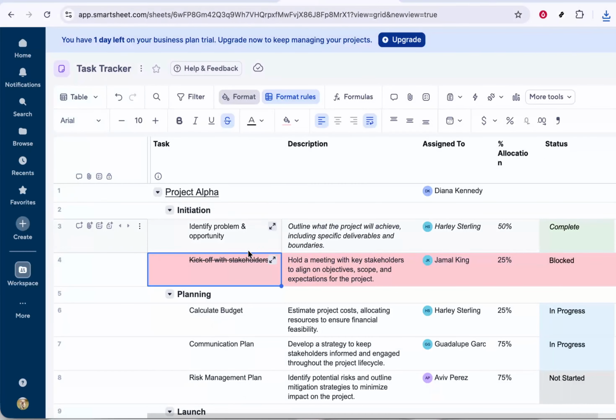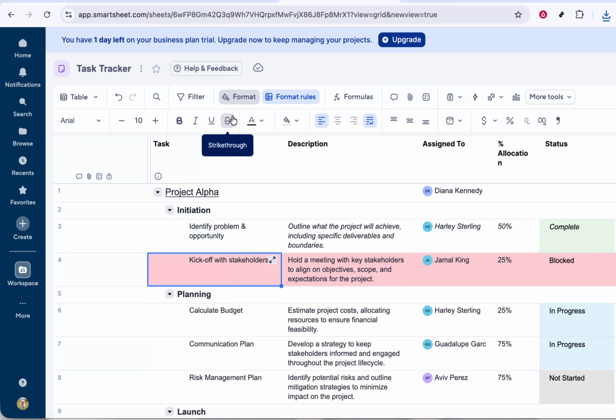In today's video, I'm going to teach you how to bold in Smartsheet. Whether you're organizing a project, tracking tasks, or building a simple list, using bold text is a great way to make important information stand out. It helps your team quickly see what matters most, like headers, deadlines, or priority items. In this walkthrough, I'll guide you step by step through how to apply bold formatting to your text directly inside Smartsheet.